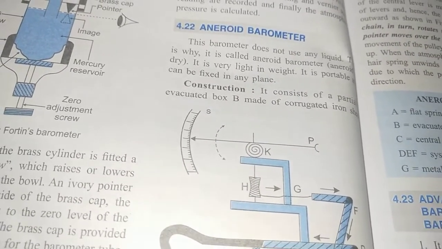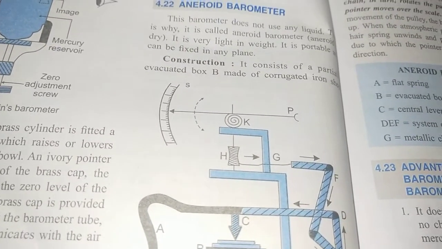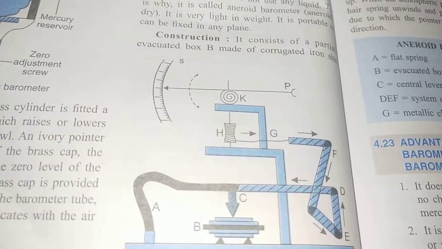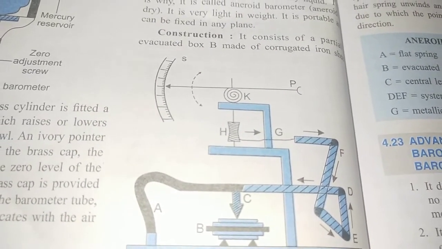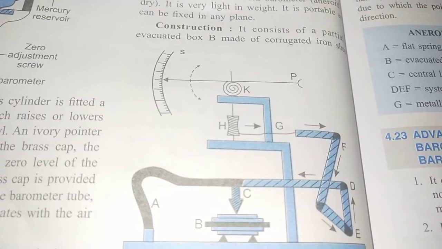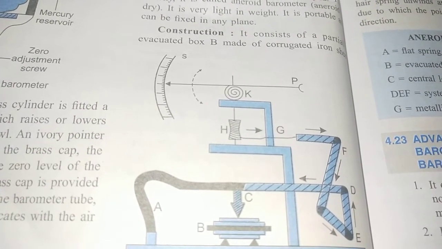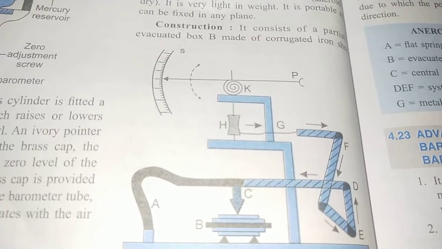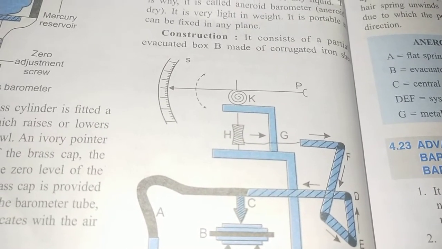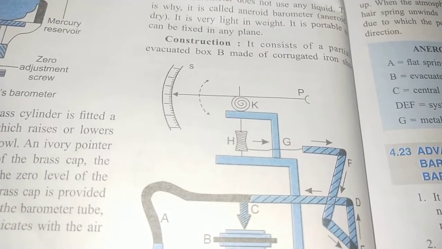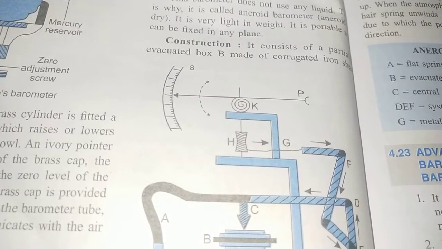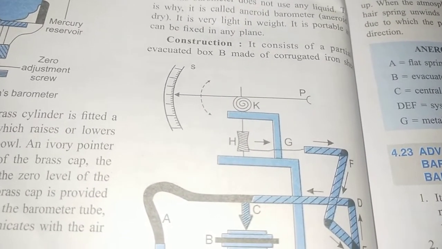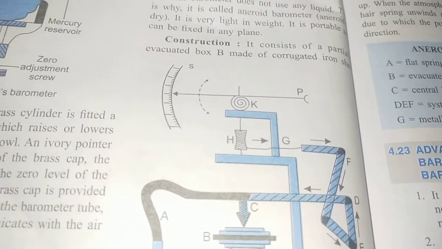All right, okay children. Now why do we use the aneroid barometer? Because it does not contain any liquid. It is free from the defects caused by impure or moist mercury. We can say it is compact, portable, and it can be fixed in any plane. So these are the various reasons why we use the aneroid barometer as compared to the other barometer.